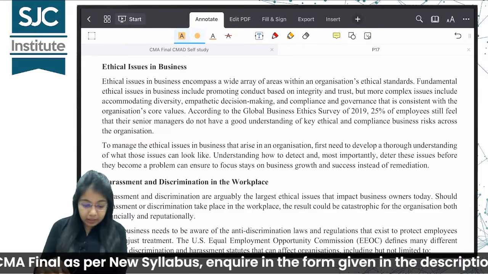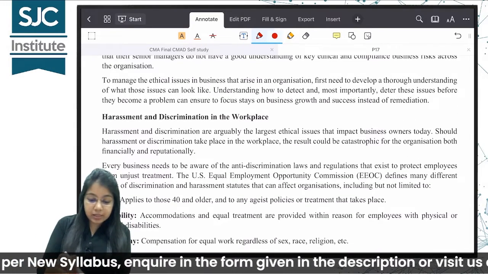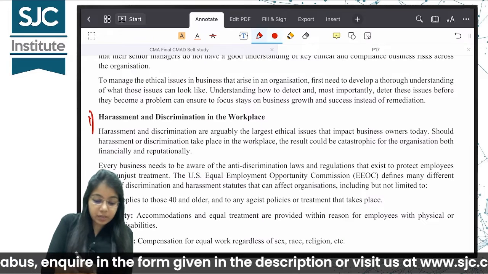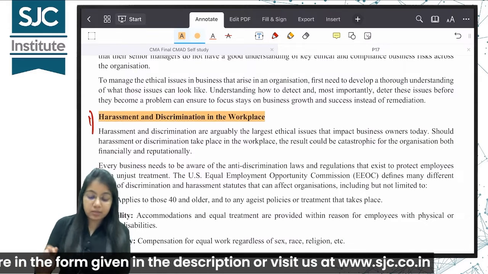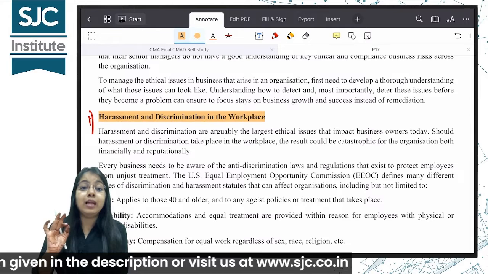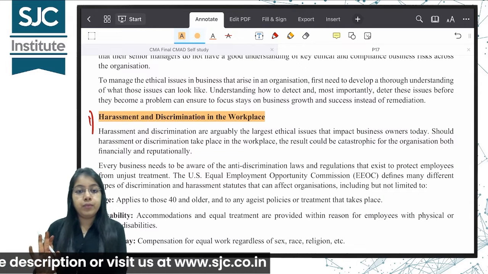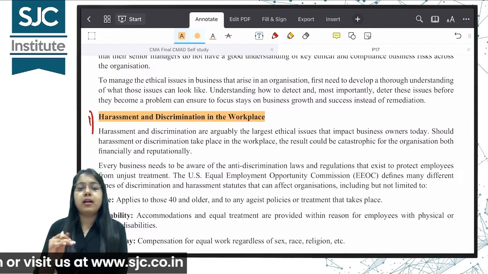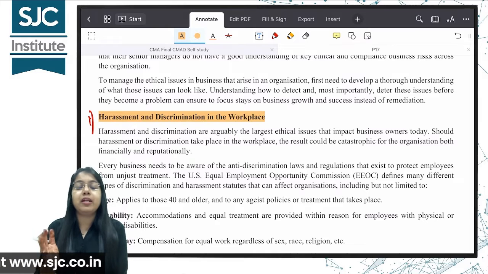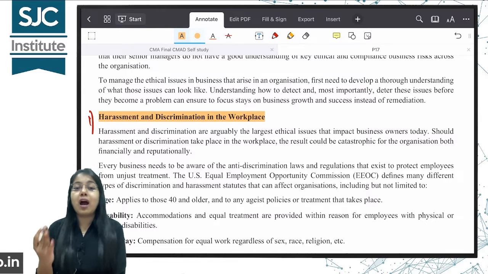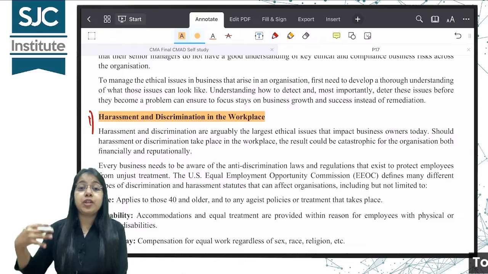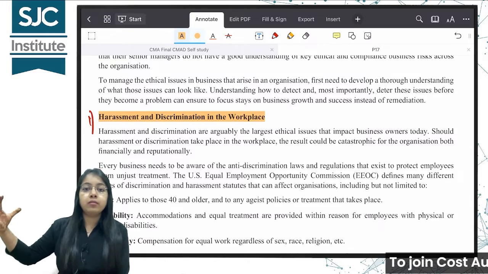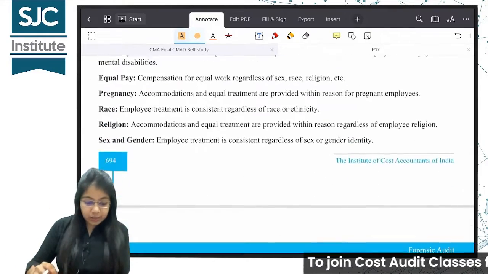तो क्या क्या ethical considerations हैं businesses के अंदर? Number 1, harassment and discrimination in the workplace. This is one of the largest ethical problems. Workers are harassed and employees are discriminated as per age, gender, caste, religion, because of which they get frustrated, or frustration के मारे गलत काम. Understood? This is the first point.